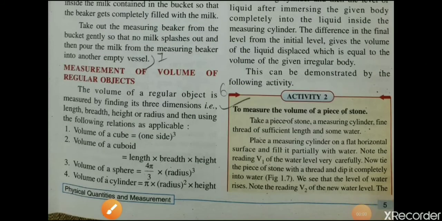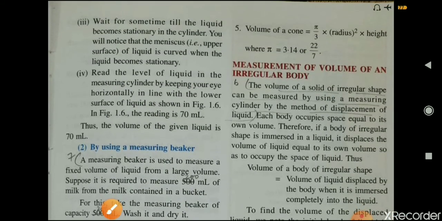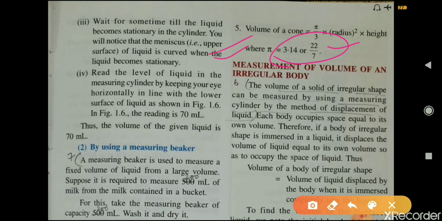Now, measurement of volume of regular objects. We can find the volume of regular objects by using these relations: volume of cube is equal to side cube, volume of cuboid is equal to L into B into H, volume of a sphere is equal to 4 upon 3 pi r cube, then volume of cylinder is pi r square H, and volume of cone is equal to pi upon 3 r square H, where the value of pi is 3.14 or 22 upon 7. So by using these relations, we can find the volume of a regular object.